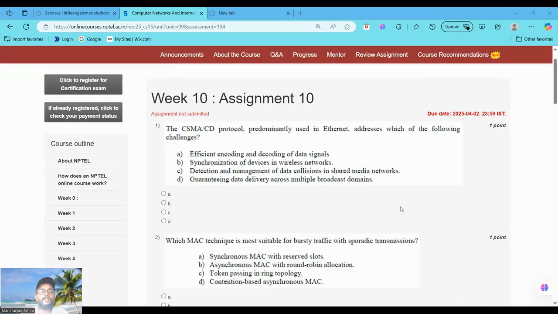The first question is asking about CSMA/CD, predominantly used in Ethernet. Which of the following challenges is it facing? First one is efficient encoding and decoding of data signals. Second is synchronization of devices in wireless network. Third one is detection and management of data collisions in the shared media network. Yes, option C is the appropriate answer.